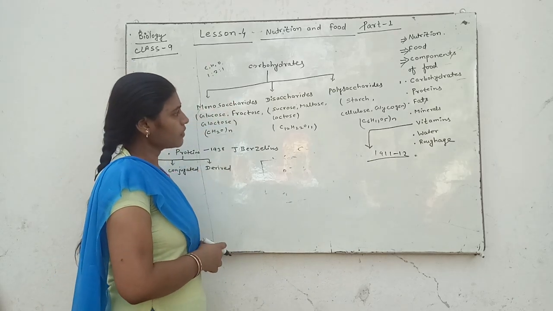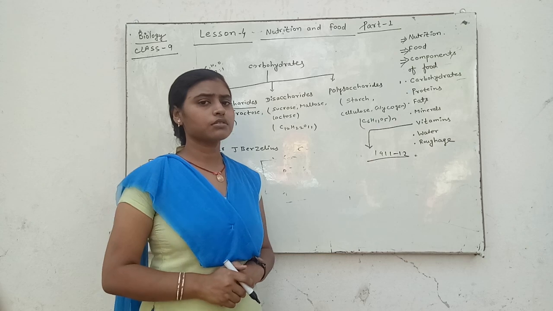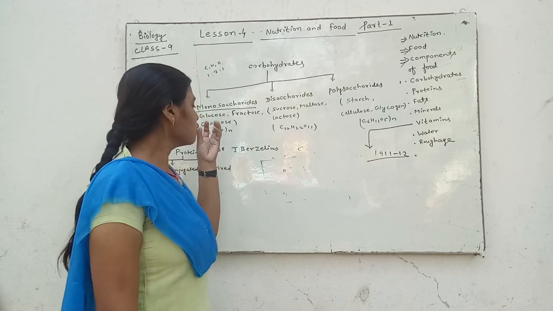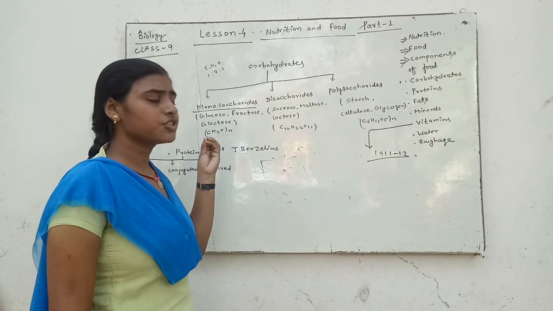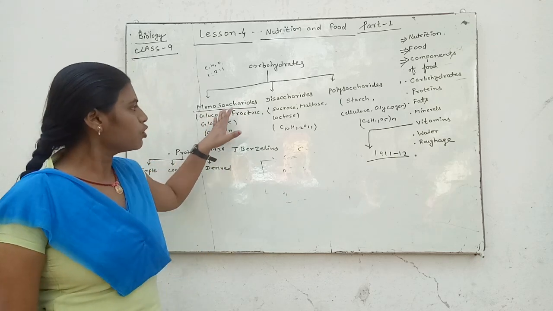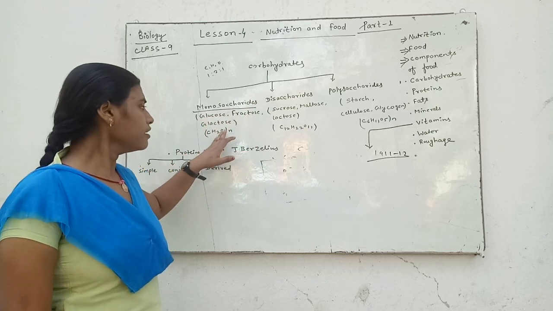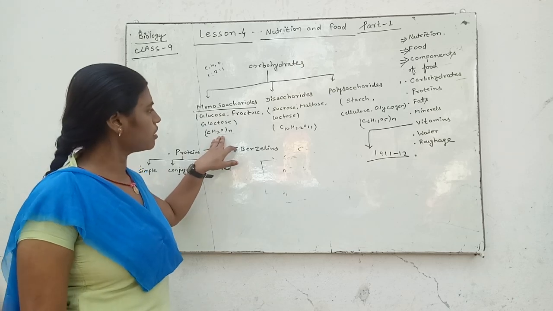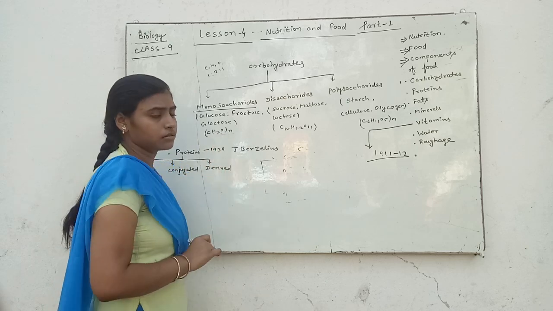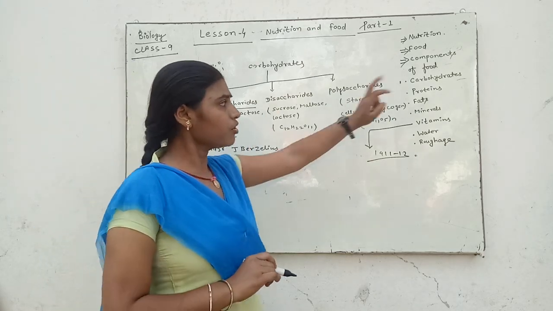It is that part of carbohydrate in which the sugar is in one unit, such as glucose, fructose and galactose, and its common formula is (CH2O)n. It is also the common formula of carbohydrate.